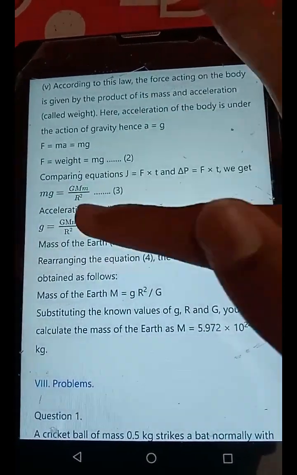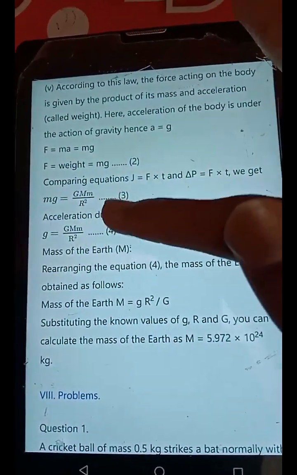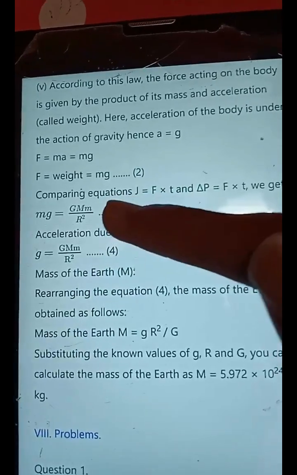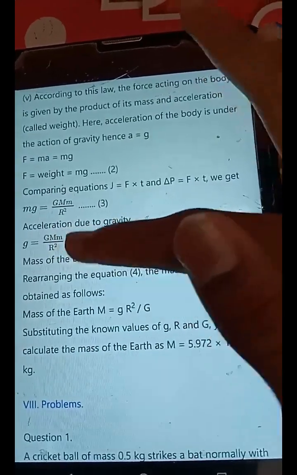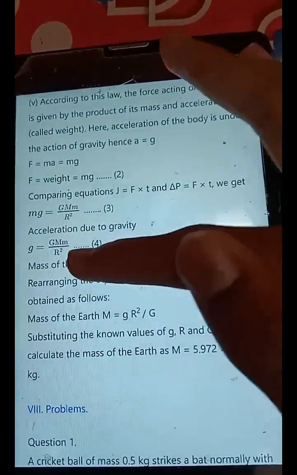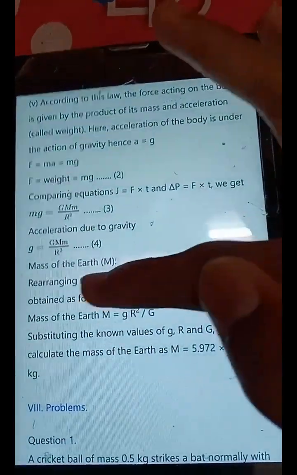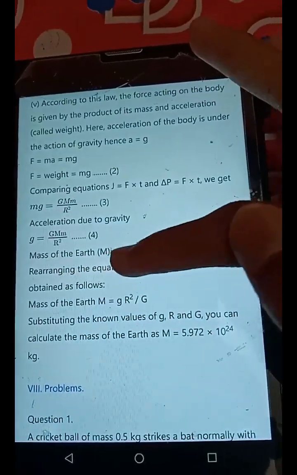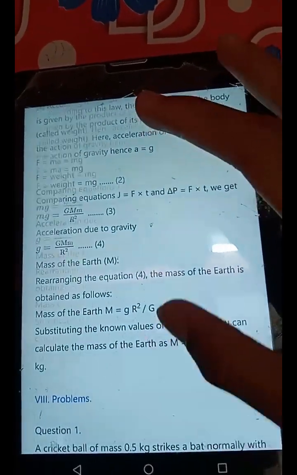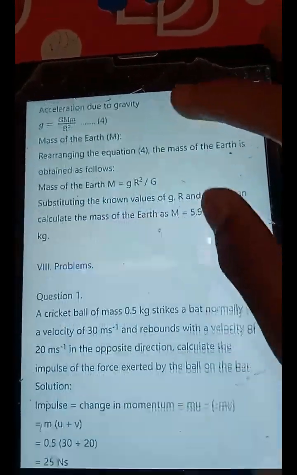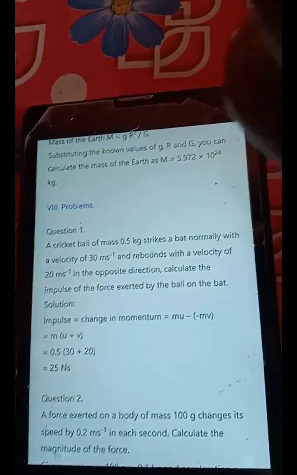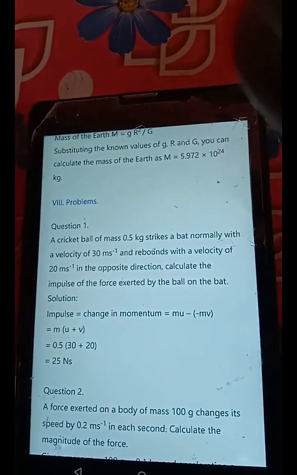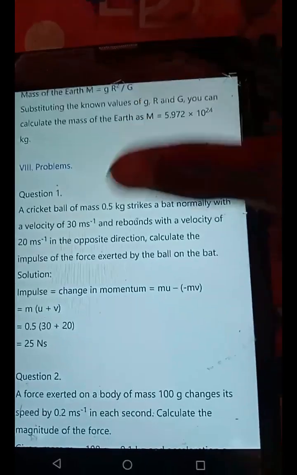Acceleration due to gravity, small g is equal to capital G, capital M by R square. Equation 4. Mass of the Earth, capital M. Rearranging equation 4, the mass of the Earth is obtained as follows. Mass of the Earth M is equal to g R square by capital G. Substituting the known values of g, R and capital G, you can calculate the mass of the Earth as M is equal to 5.972 into 10 power 24 kg.